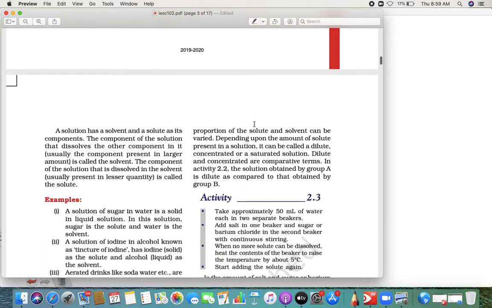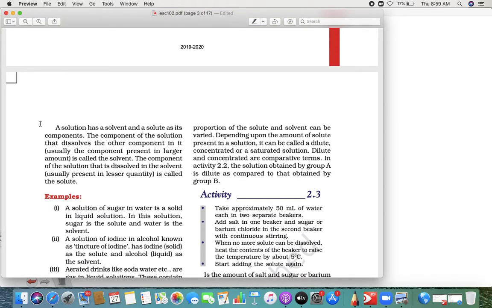Now the important thing we are going to see is this one. A solution has two components: one is called a solvent and the other is a solute. Now what are solvent and solute? If you take a glass of water and a spoon of lemon, the one in larger quantity, the glass of water, is called the solvent. The component present in larger amount is called the solvent and the component present in the lower quantity is called the solute.